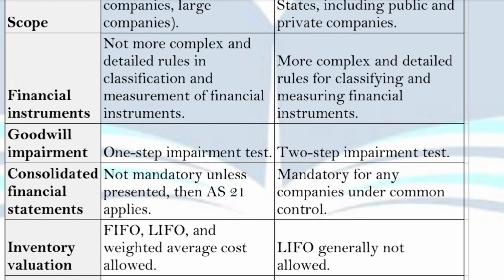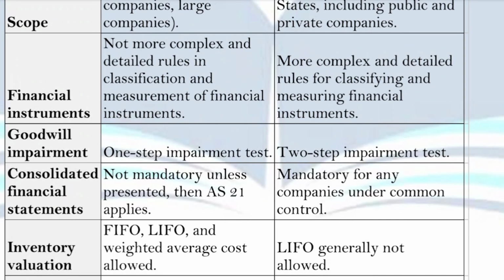On the other side, next is consolidated financial statement. It is not mandatory to follow the consolidated financial statement provisions according to the Indian AS. You just have to comply with Schedule 3 of the balance sheet of the financial statements that are required to be prepared by the companies as per the Companies Rules 2014. Schedule 3, right? Schedule 3 balance sheet, as you know very well. So you just have to comply with that if you do not follow the consolidated financial statement.